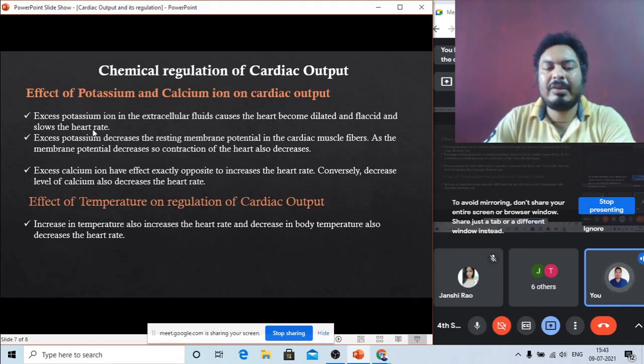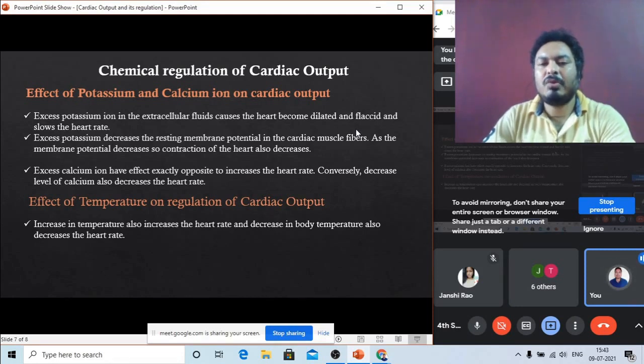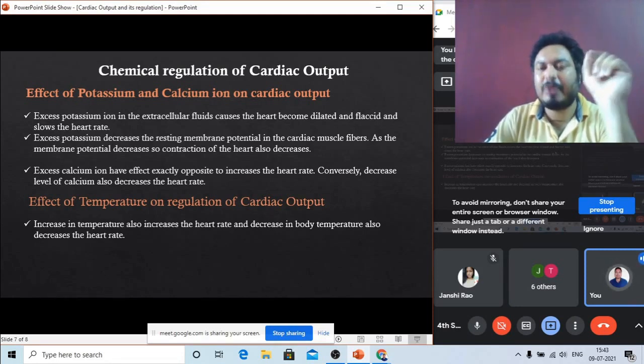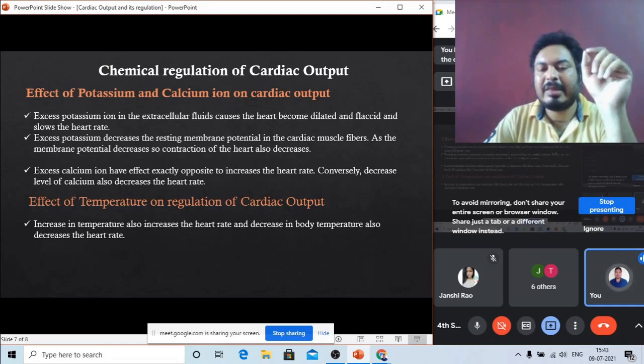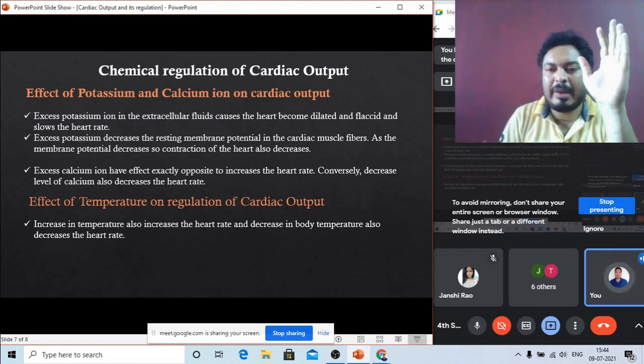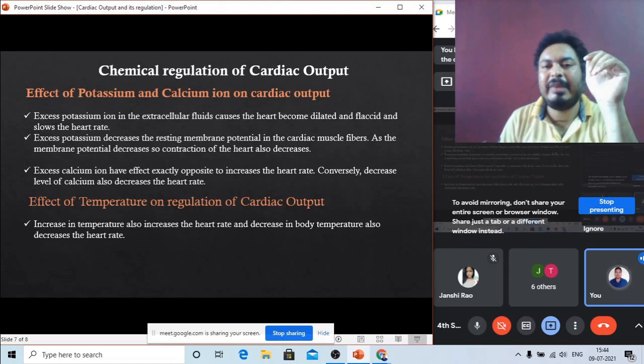This is the actual reason. You can see excess potassium decreases the resting membrane potential in the cardiac muscle fiber. Cardiac muscle fiber has a resting potential. Normally the resting potential is minus 70 millivolt. You can remember the normal resting potential of a muscle fiber is minus 70 millivolt.